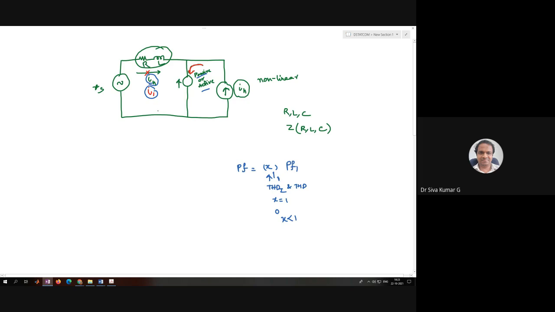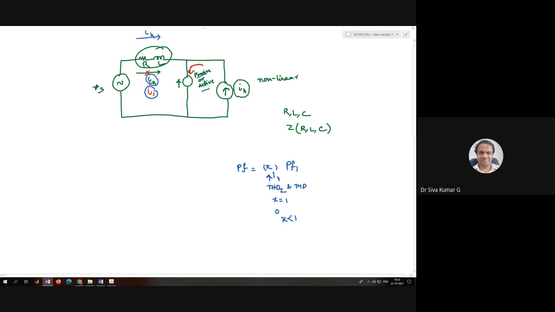Okay, the important point is whatever the passive filter or active filter is going to provide, a path for the harmonic current. Earlier it used to flow this way, the harmonic current.